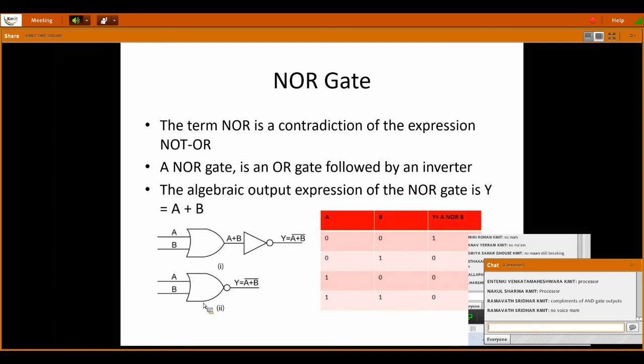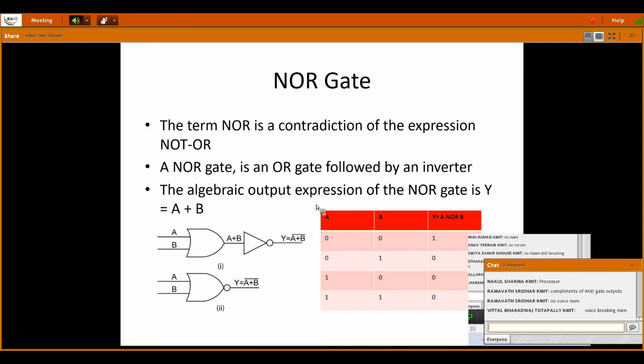A NOR gate is an OR gate followed by an inverter.